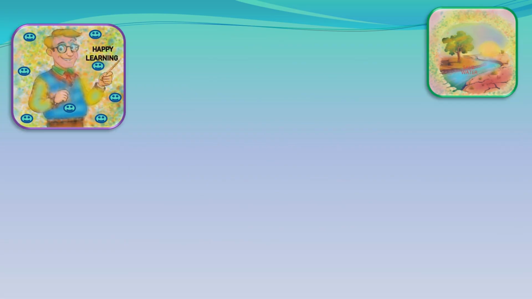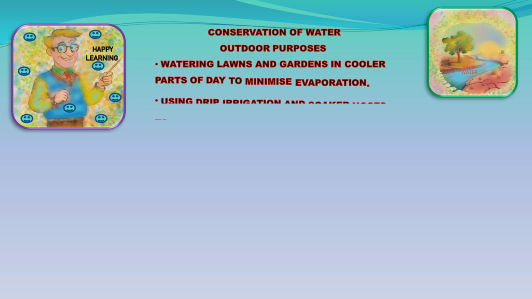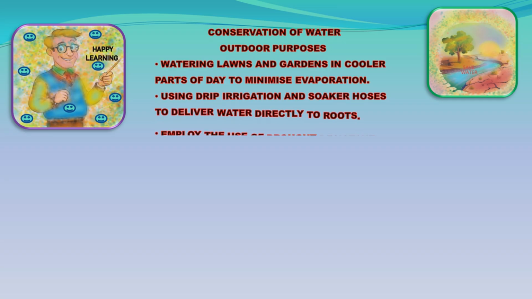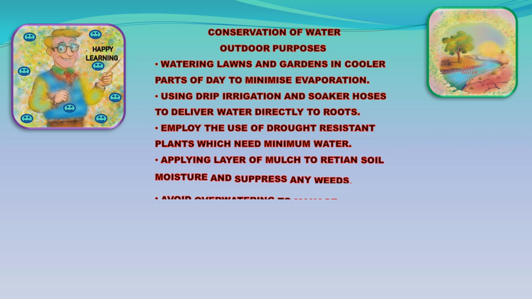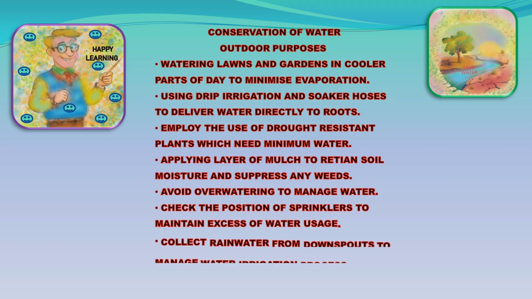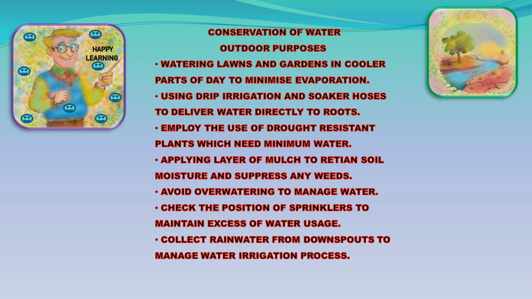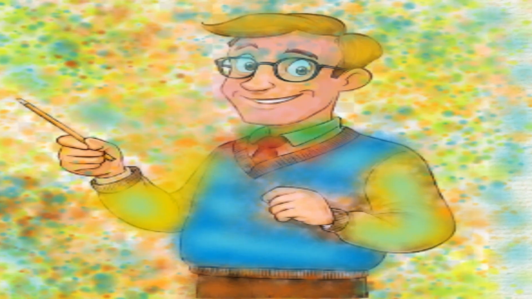Outdoor purposes. Watering lawns and gardens in cooler parts of day to minimize evaporation. Using drip irrigation and soaker hoses to deliver water directly to roots. Employ the use of drought-resistant plants which need minimum water. Applying layer of mulch to retain soil moisture and suppress any weeds. Avoid overwatering to manage water. Check the position of sprinklers to prevent excess water usage.